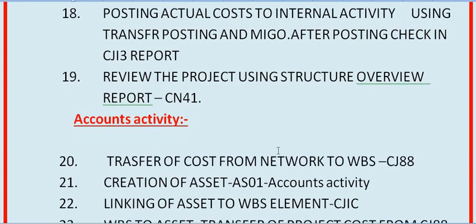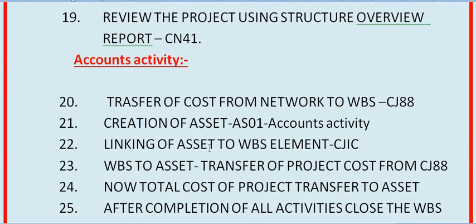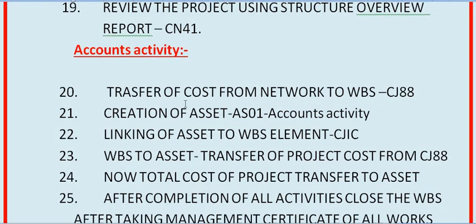Network activity, WBS activity, material cost, service cost, general cost, prime cost, each and everything, all the overheads. Then steps 20 to 24 are the accounts activity. Now I have done all the activity, transferred and supplied the material from SLOC to the network. Now all the cost has been booked in the network. Getting it? Now the main motive is the capitalization process. All this cost has to be booked in an asset, and finally that asset will be responsible for that particular project.